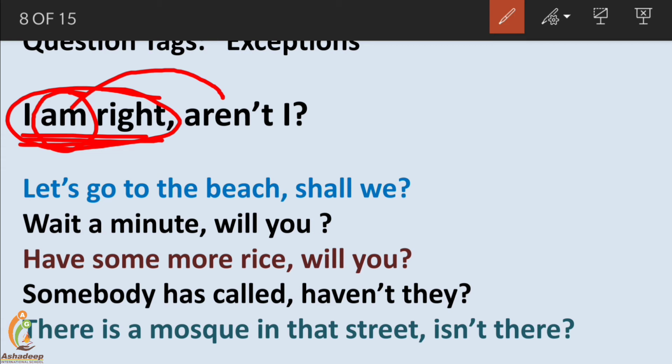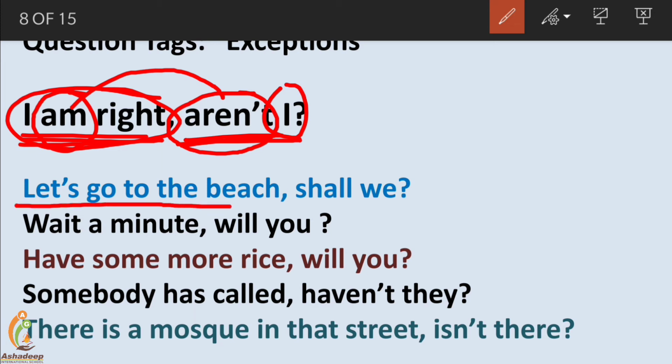The exception is that am is not changed into ain't or amn't. Aren't is the verb used for am. Generally we use am with I, but here the negative form aren't is used in the question tag. I am right, aren't I?